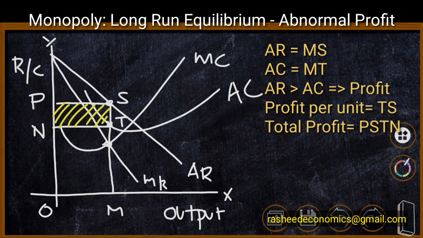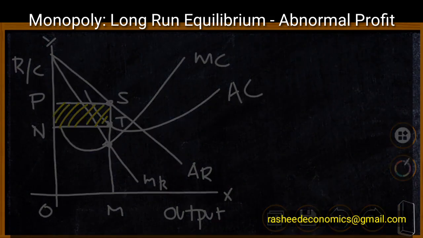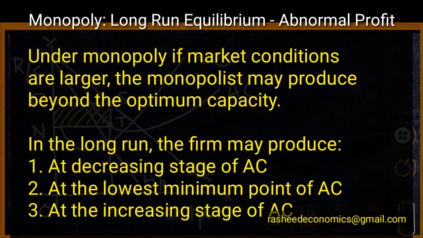Suppose the market conditions are larger, the firm can extend their output even beyond their optimum capacity. Therefore, a monopoly firm in the long run may produce initially at the decreasing stage of average cost, or at the optimum stage, that is the minimum point of average cost, or maybe at an increasing stage of average cost as well.